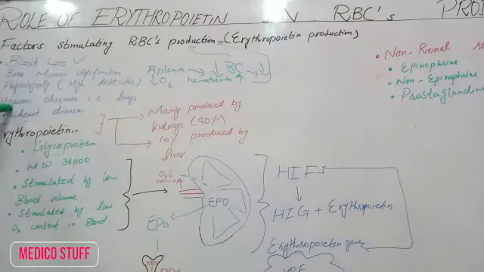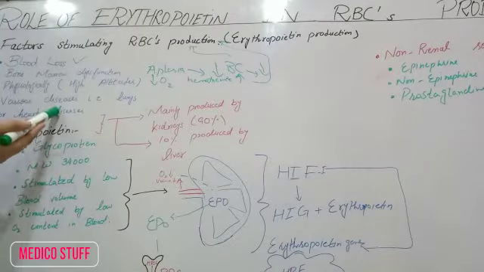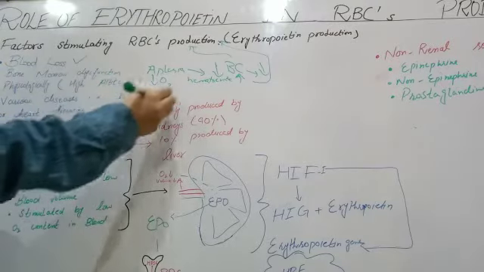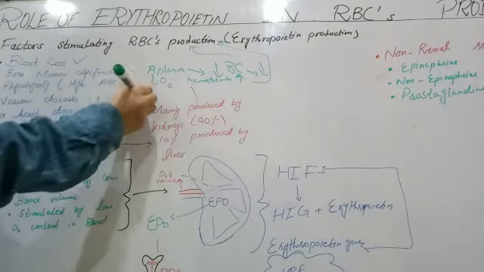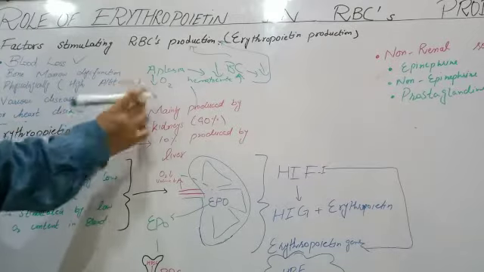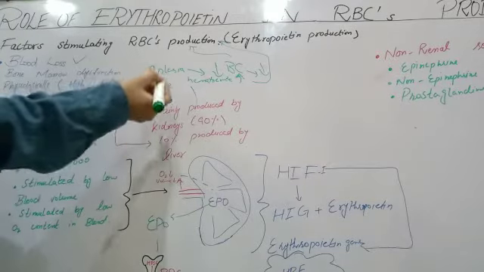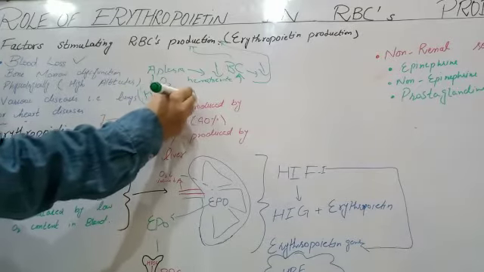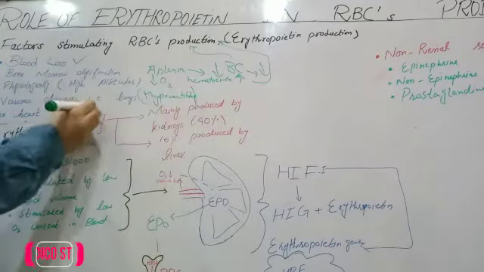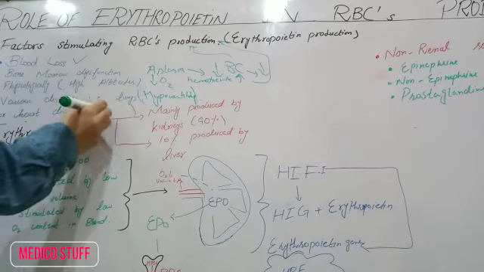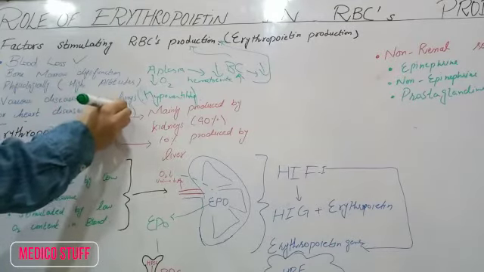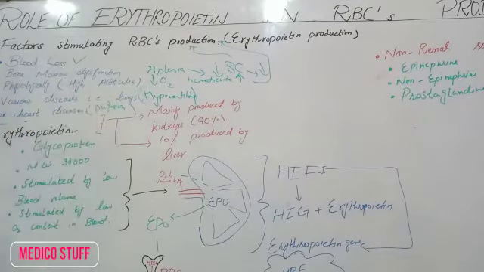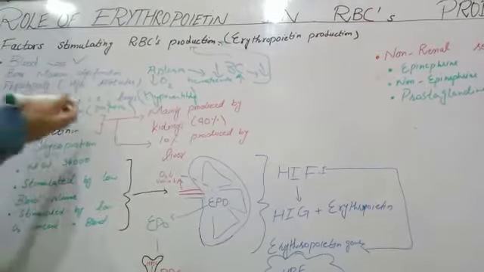Now the fourth and last factor is that if we are suffering from some diseases like lung diseases or heart diseases. There are many diseases of the lungs which can lead to hypoventilation, and in heart diseases there can be less perfusion.